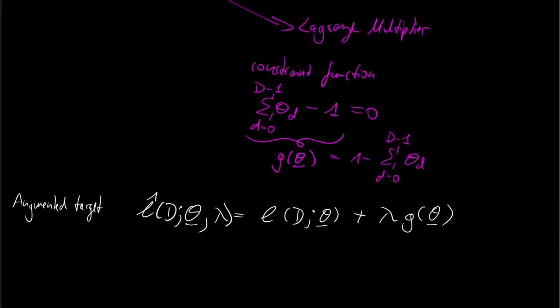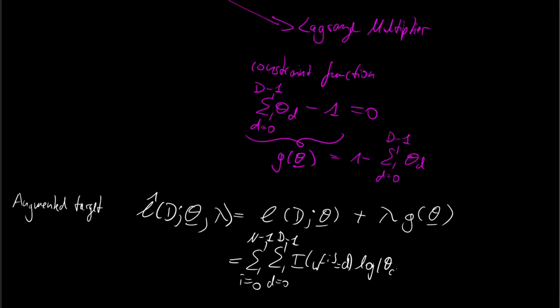If we plug in what we have, then for the log likelihood we get the double sum, first over our data set, then over all the states, of the indicator function of the ith observation being the dth state times the logarithm of theta d. We take the brackets to say that these two sums only apply to this component.